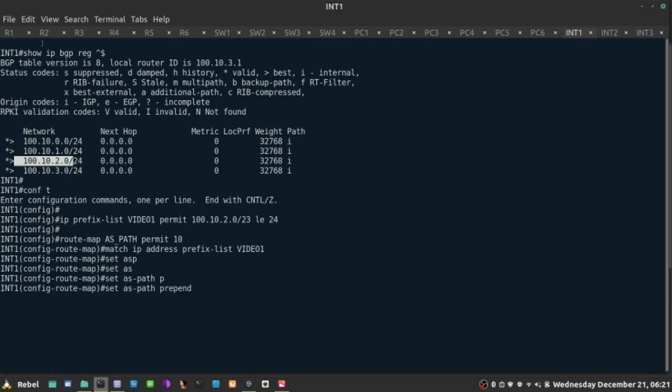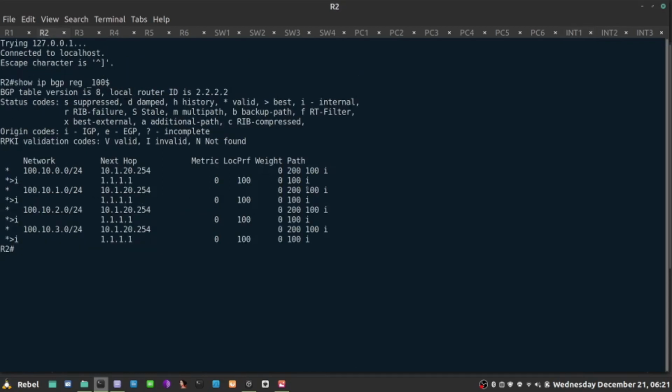So the minimum number I should ask to influence the AS500, let's go back to R2, is to increase the AS number or length of the path towards those destinations so that there's more than 2 hops. Currently they have 1 hop and 2 hops.